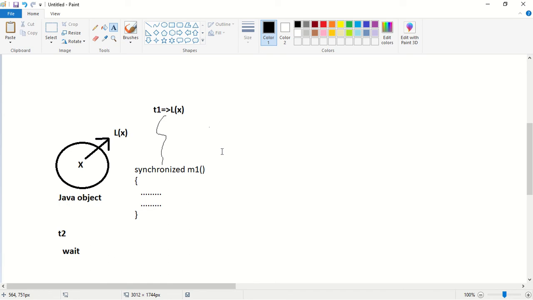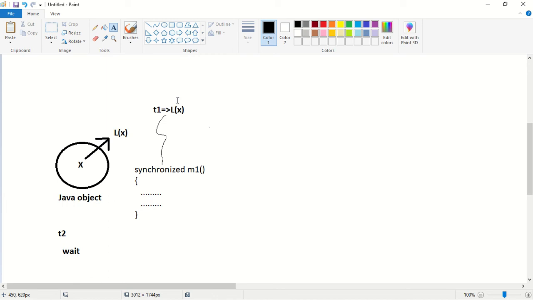Next, every object in Java has a unique lock, that is this L of X. Next, whenever we are using the synchronized keyword, only then will this lock concept come into the picture. Otherwise, there is no concept of locking. Next, if a thread wants to execute a synchronized method on a given object, first it has to get a lock of that object.